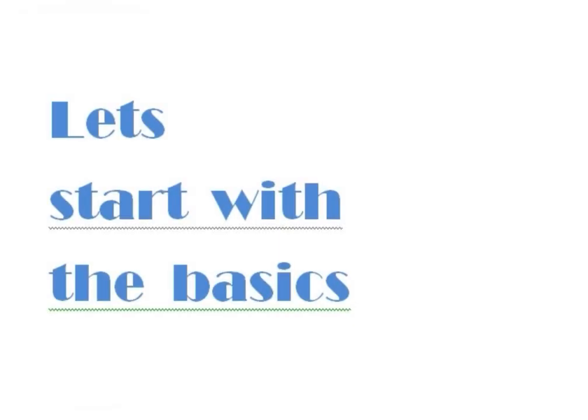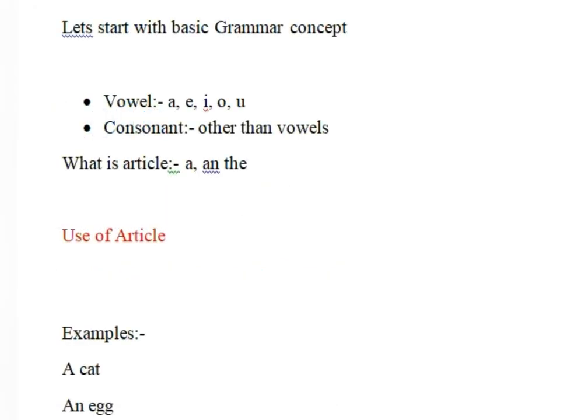So guys, let's start with the basics. If you want to speak in English, you must know the basic concept of English grammar. So let's start with the starting. As you all know what vowels are, that is A, E, I, O, U. Five vowels are there, which are A, E, I, O, U. Other than that, all the alphabets are called consonants. Okay, now let's move further.